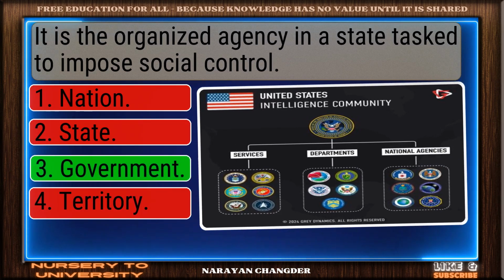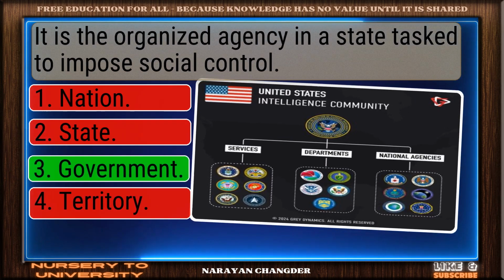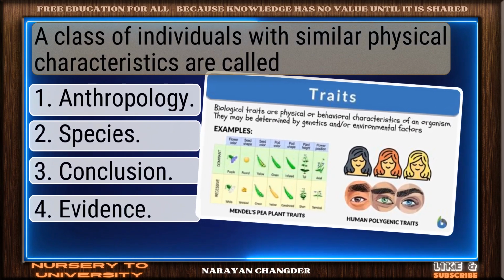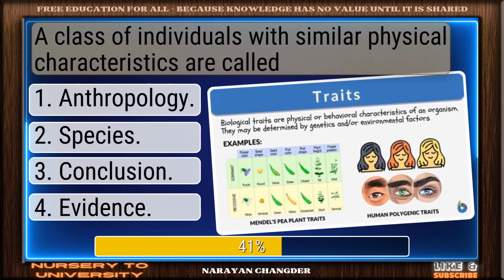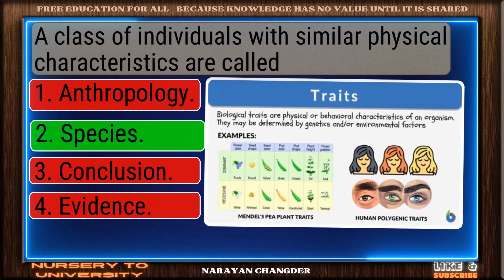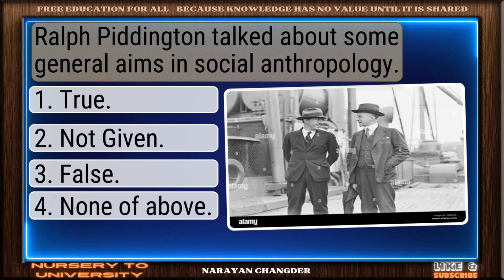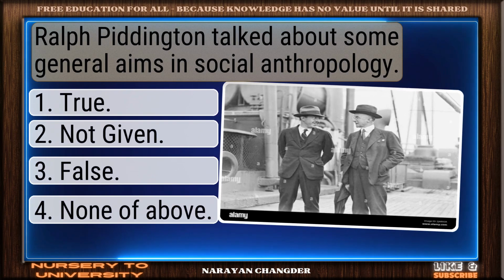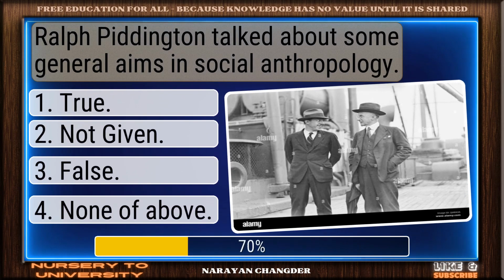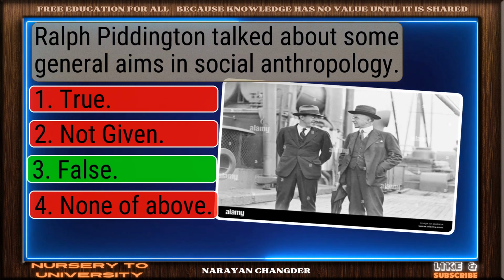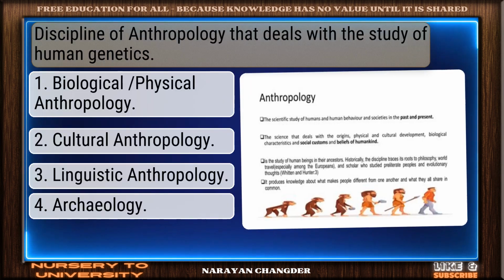Nicely done. Government is a solid answer. A class of individuals with similar physical characteristics are called. Smart move. Species is an accurate answer. Ralph Piddington talked about some general aims in social anthropology. Well reasoned. False is the correct choice.